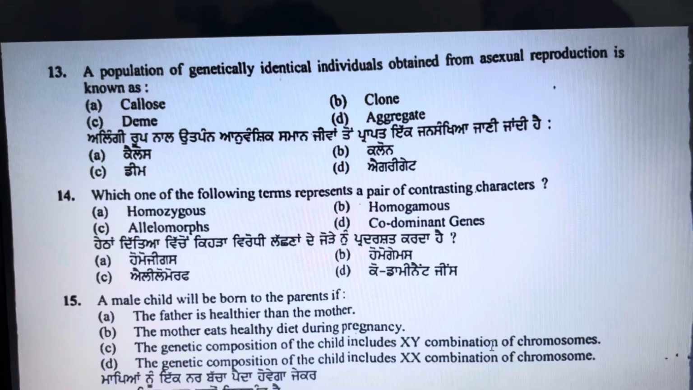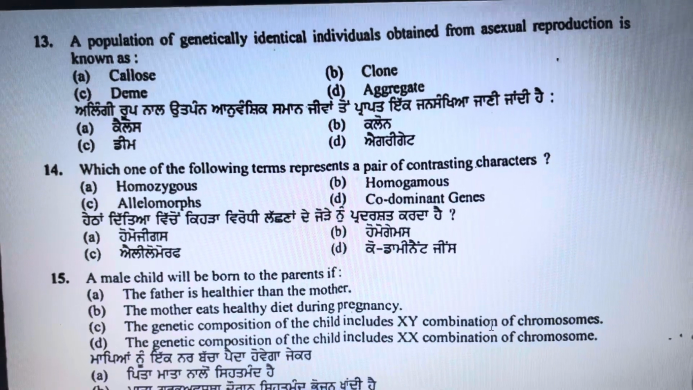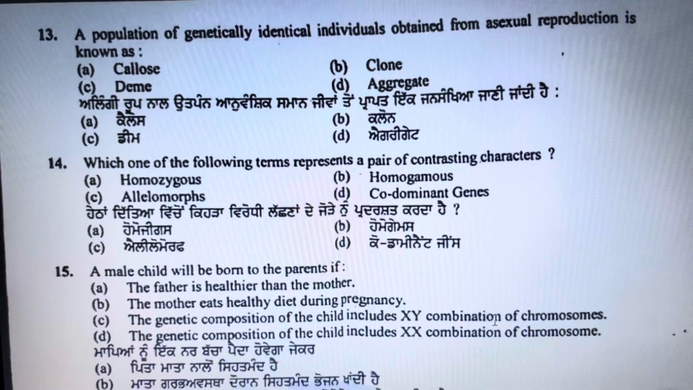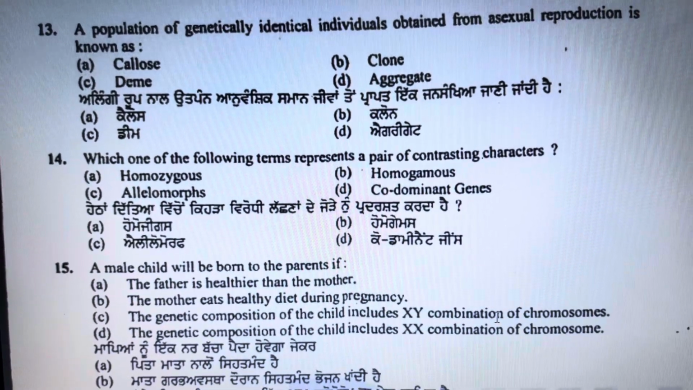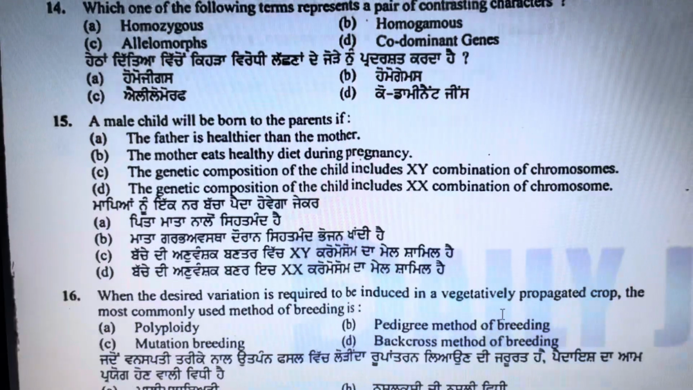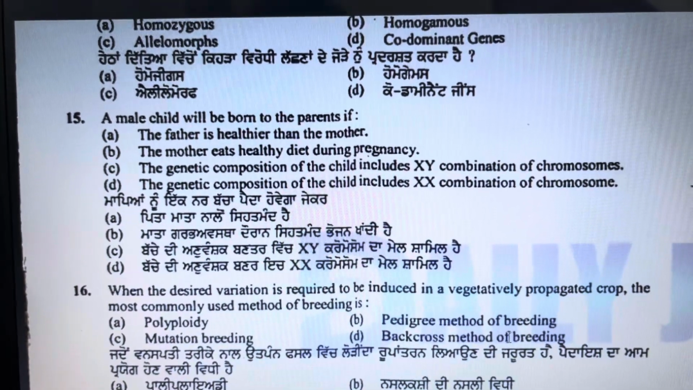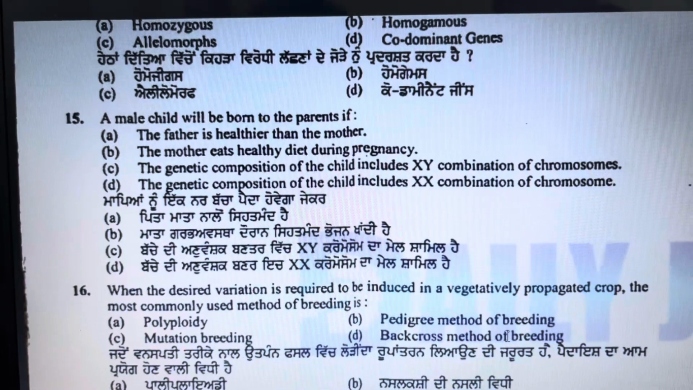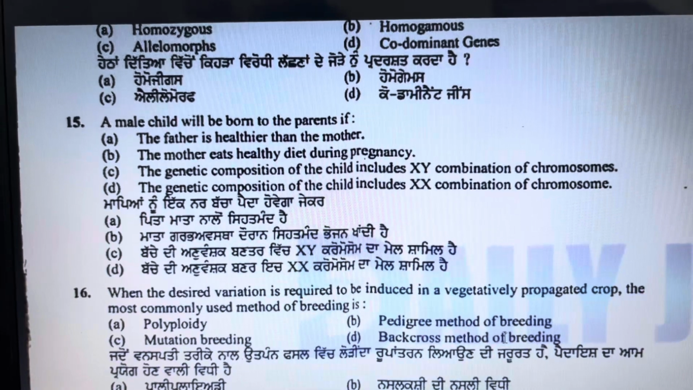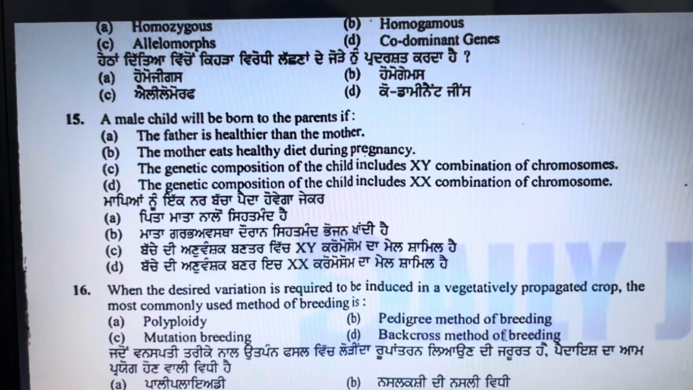Next, 14th question, which one of the following terms represents a pair of contrasting characters? This is a question from the subject genetics, and option C, that is allelomorph, is the correct option, because allelomorph represents a pair of contrasting characters. Next question is question number 15. A male child will be born to the parents if the child includes the X and Y sex chromosome combination, then the offspring will be a male.